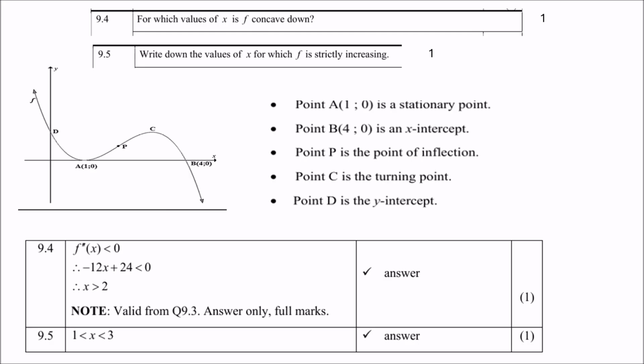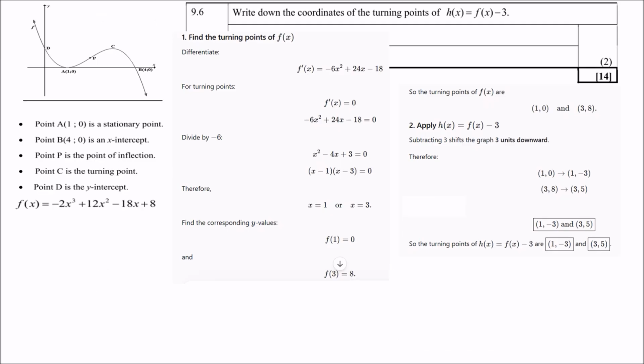Right. Question 9.6, write down the coordinates of the turning points of h of x equals f of x minus 3. Now the minute you see something like this, you need to know that something happened to the original f of x. Right, so that you must bear in mind. So there will be a shift, and you need to figure out what this shift is. But before we can do that, we must first find the turning points.